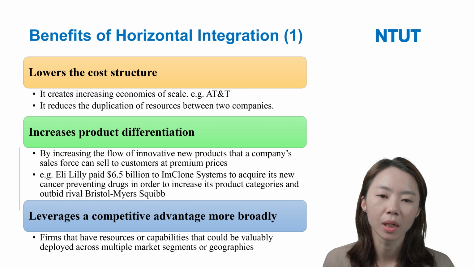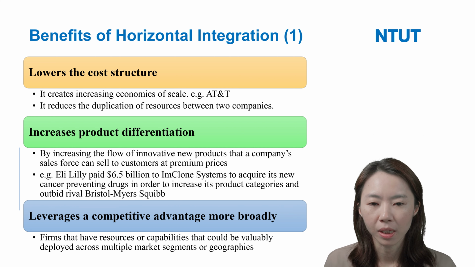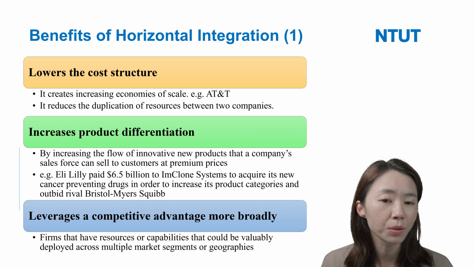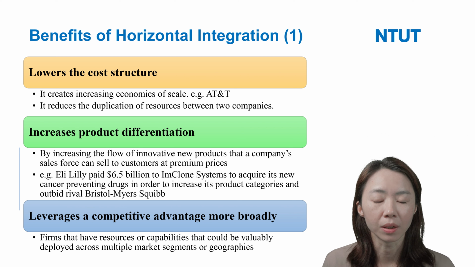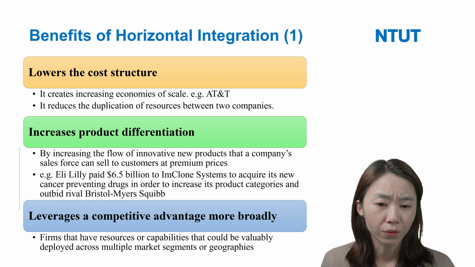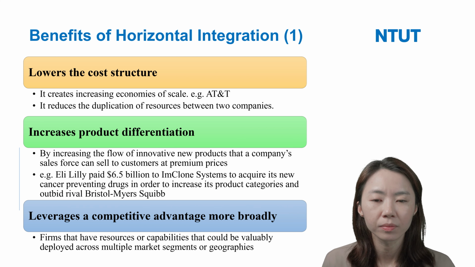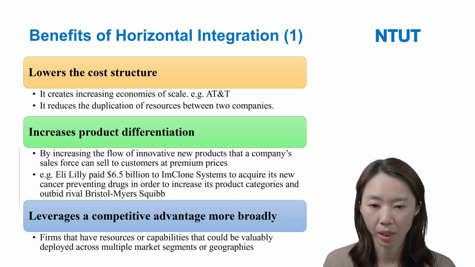Because they acquired these firms, they get more market share and more customers. So this can increase the utilization of their service, which increases their economies of scale.